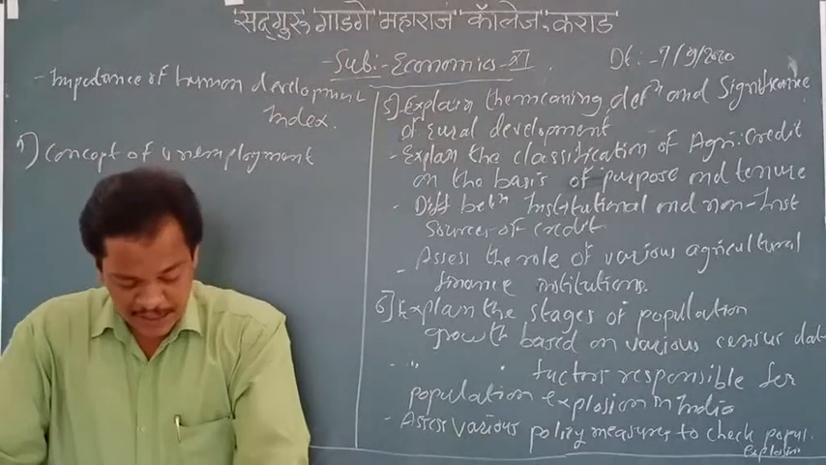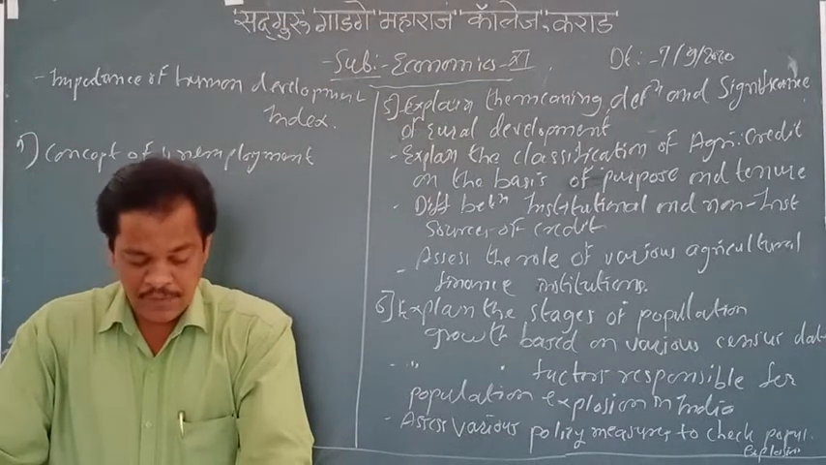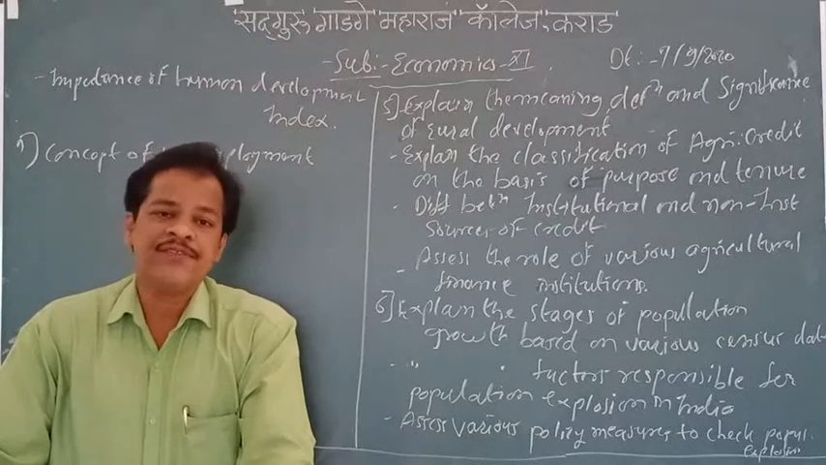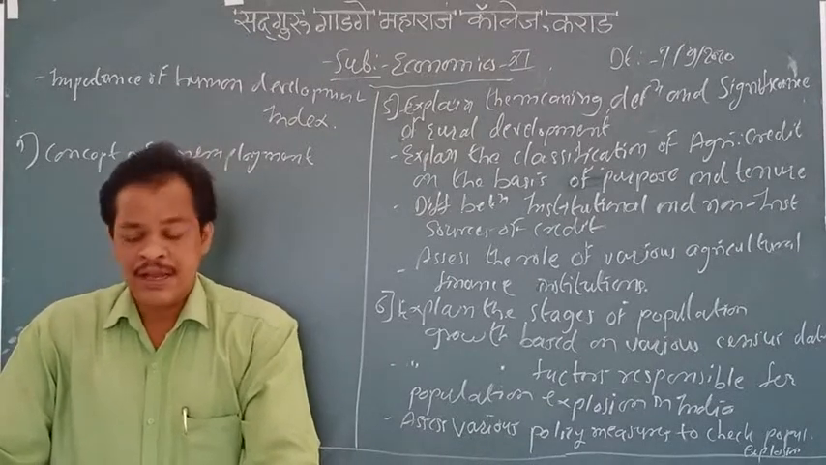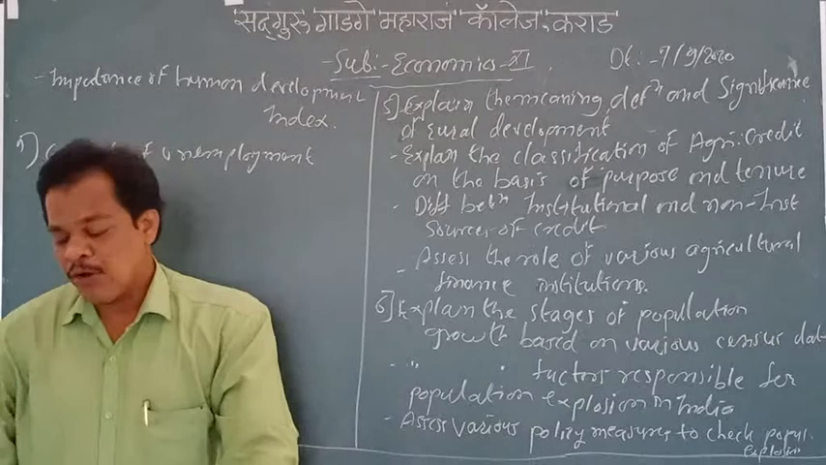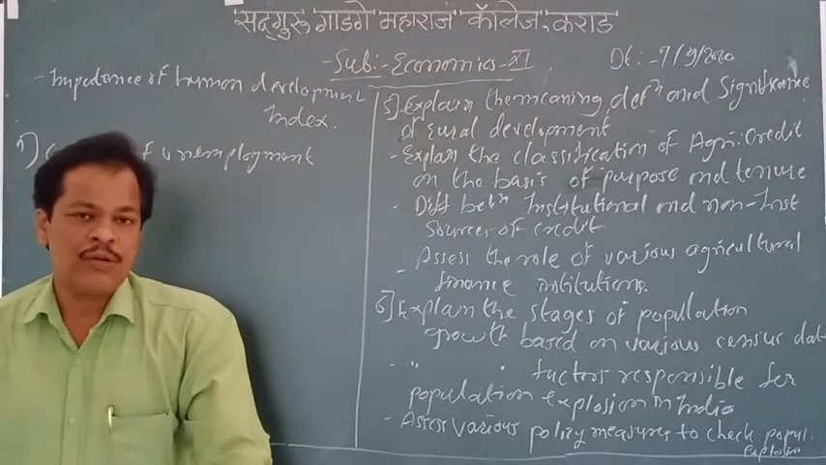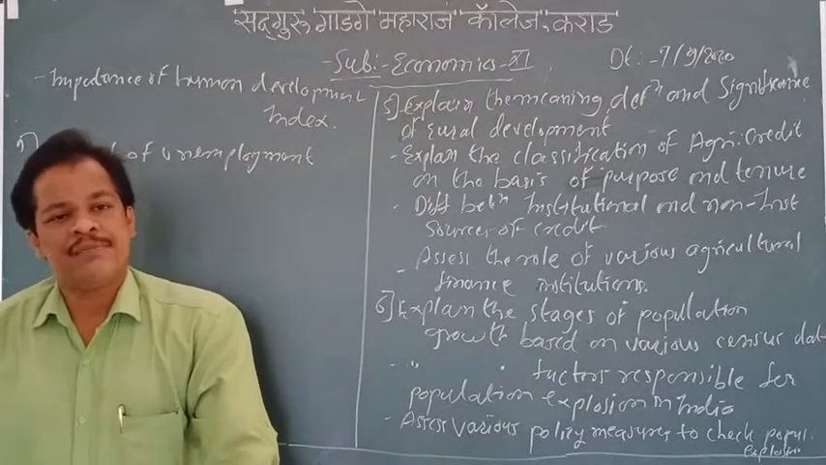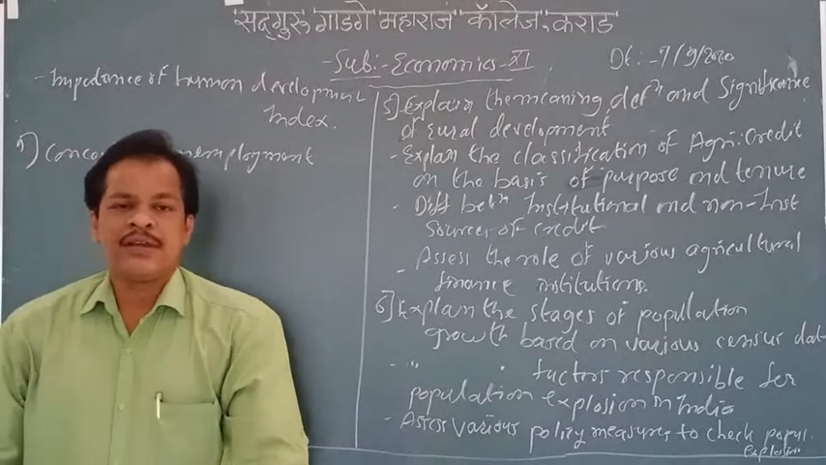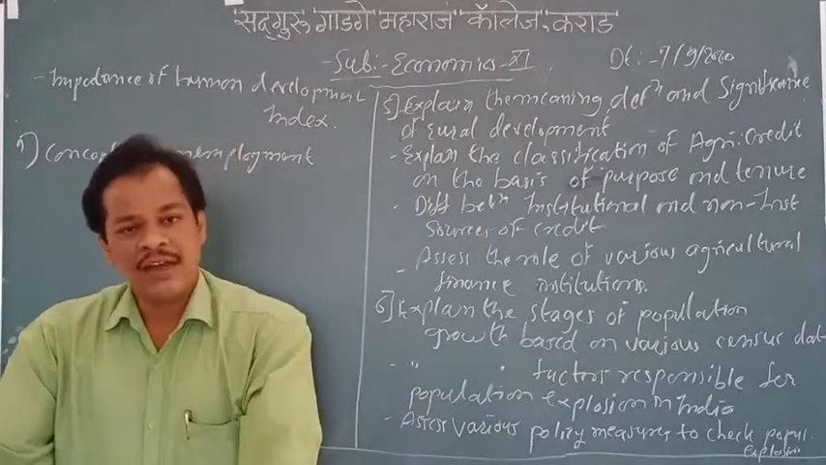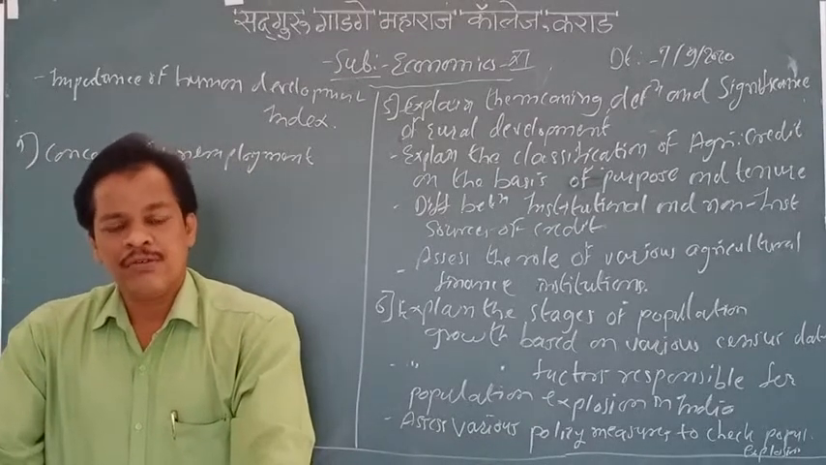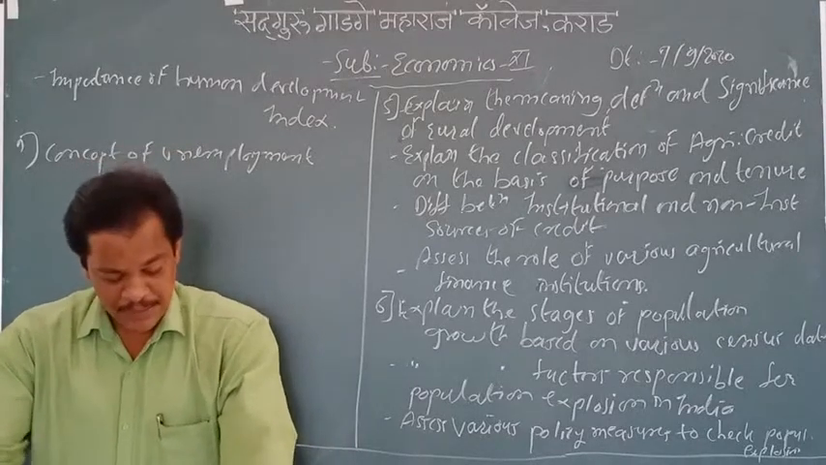Again, the next point is about the types of rural and urban unemployment. There is a difference between rural unemployment and urban unemployment. Now see, rural people are facing different problems, and urban people are facing different problems. So there should be some kind of difference between rural unemployment and urban unemployment. Okay, we are going to see all these points in chapter number 7.